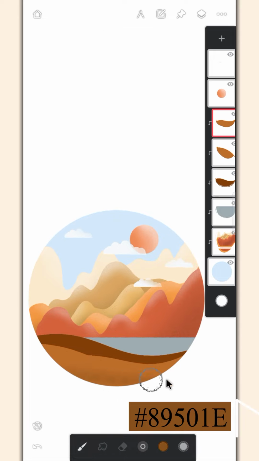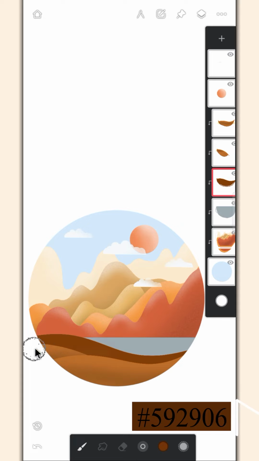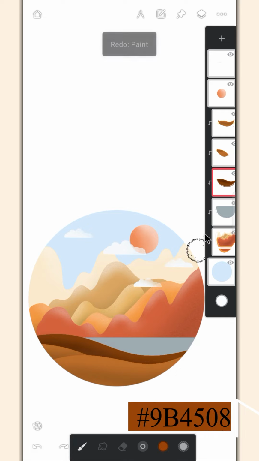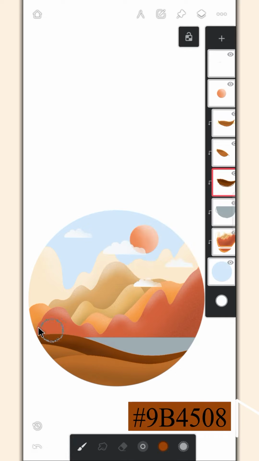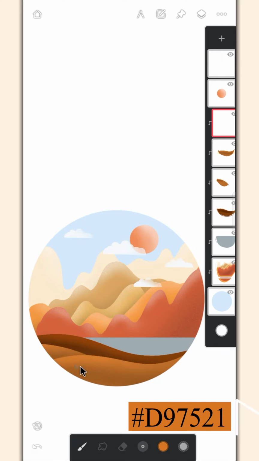Enable the alpha lock and add highlight and shade on them using the same texture brush. Create one more hill layer.